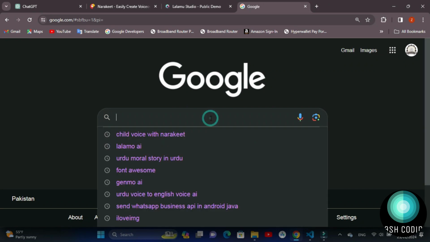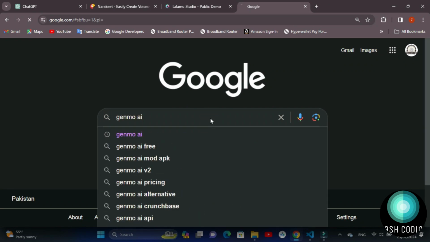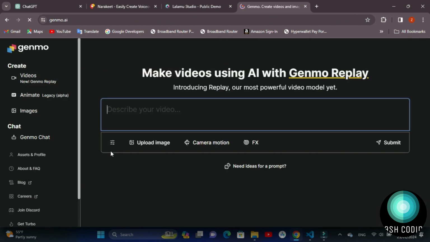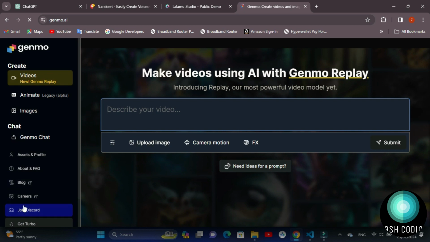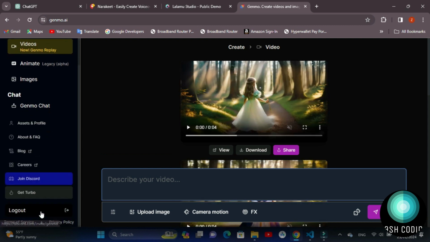Go to google.com, search for Genmo AI, and click on the Genmo.ai tool. Remember that you must be logged in to use this tool. Access is not available without logging in. You can log in with Google or using your email address.